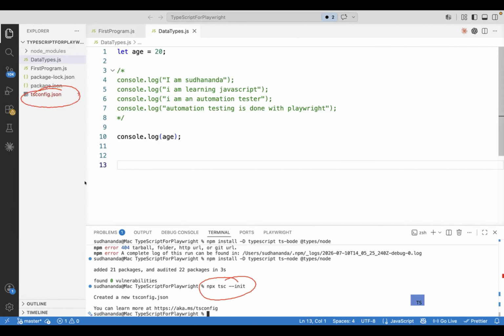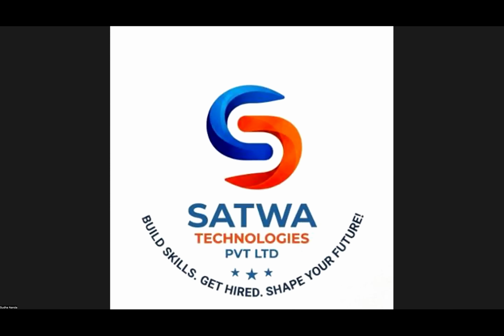tsconfig.json. There should be two files created: package.json and tsconfig.json. Two files have to be created. Okay, so now with this, the TypeScript installation has been done. From tomorrow onwards, we'll be starting with TypeScript.